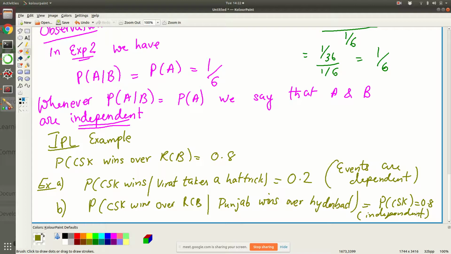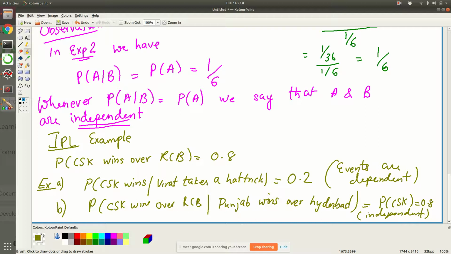Conditional probability is also a probability, which means it also obeys all the axioms. You can prove it formally, and I will ask you to do that in an assignment, that each of the axioms we took previously is obeyed by the conditional probability definition.